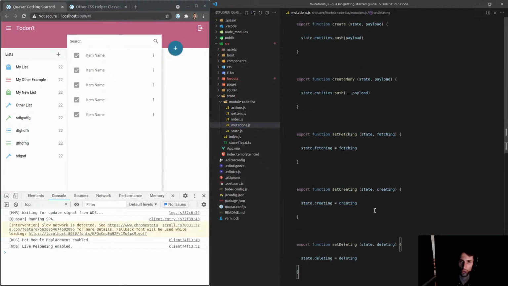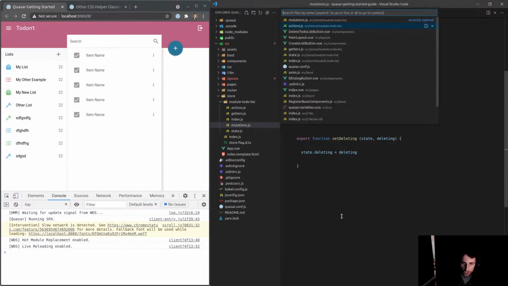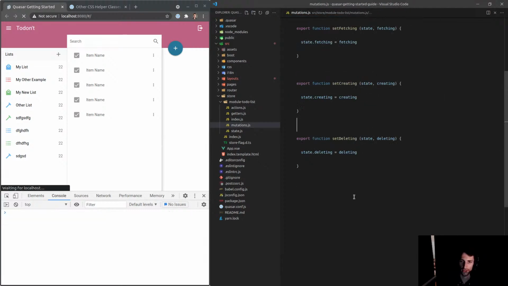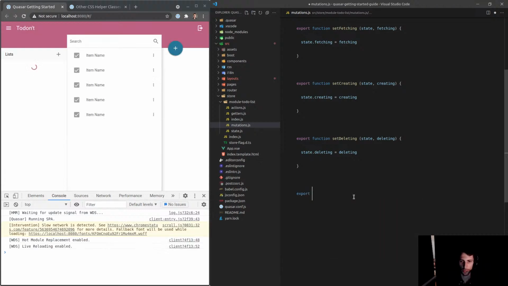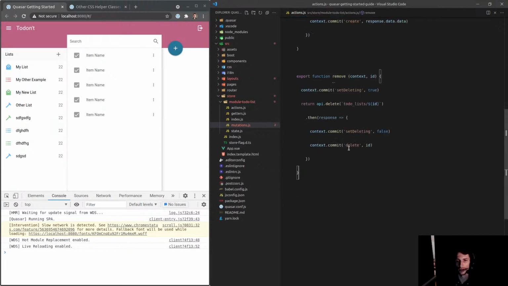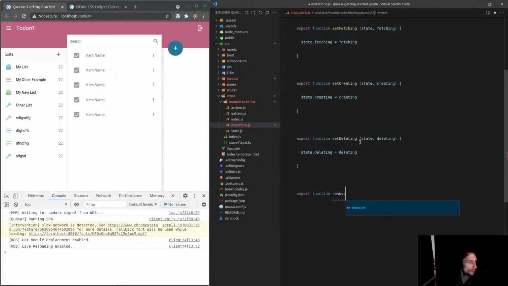And now we want another mutation, which is, oh no, not deleting. This will be delete. Export function, and I can't use the word delete. Oh, okay, so we have to change that to remove. So let's come back here. Remove.